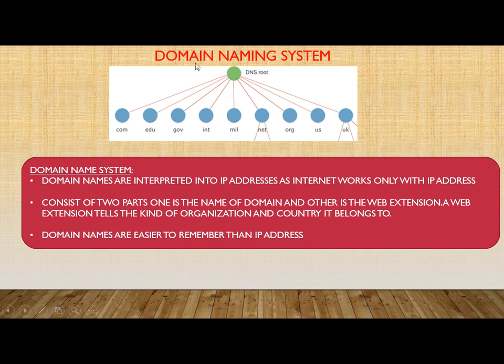Then next we have domain naming system. This is DNS. DNS stands for domain naming system. Now what is this? Here you can see that many domain names are here, like .com. You must have heard com, edu, gov, then mil, then net, org. Now what are these? Domain names are interpreted into IP addresses, as the internet works only with IP addresses.